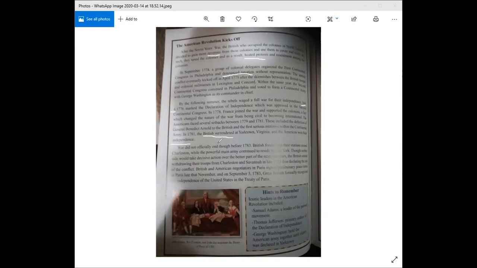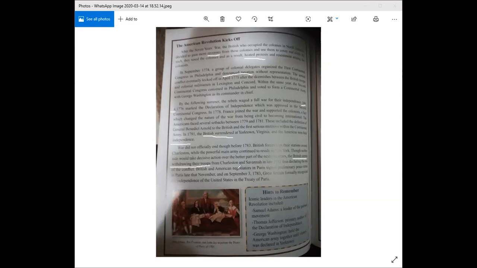Though neither side would take decisive action over the better part of the next two years, the British started withdrawing their troops from Charleston and Savannah in late 1782, thus declaring the end of the conflict. So only in late 1782 did the conflict come to an end, when the British started taking their troops out of the colonies in America.